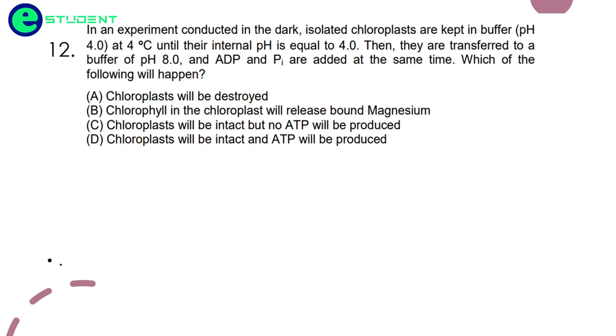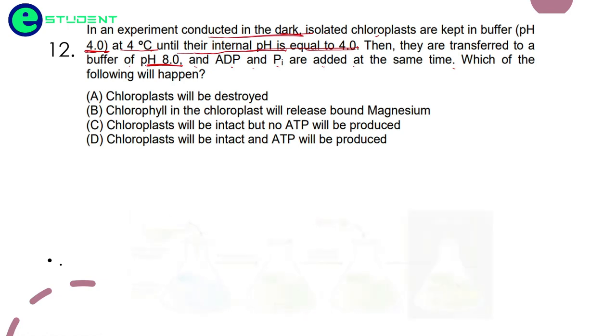In an experiment conducted in the dark, isolated chloroplasts are kept in a buffer solution of pH 4, that is acidic condition, at 4 degrees Celsius until their internal pH is equal to 4. So they want to create a situation where the internal pH of the chloroplast thylakoid membrane is acidic. Then they are transferred to a buffer of pH 8, an alkaline solution, and ADP and Pi are added at the same time. Which of the following will happen?